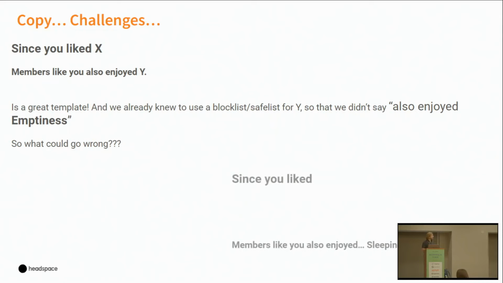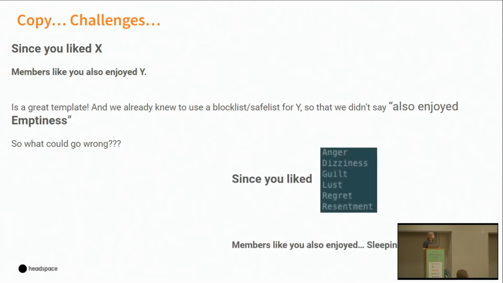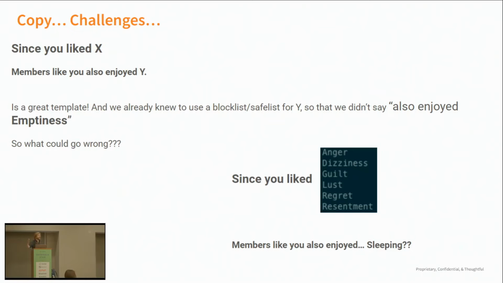Everything's perfect. How about, since you liked guilt, or since you liked anger? What we hadn't put in place when we first started designing this was censoring people's content complete history. Who would think about that? Who would say, I should censor what you have viewed from you? You viewed it, right? In fact, your specific need state at the moment is probably related to the things you've experienced. So how do we walk that tightrope of not serving inappropriate notifications while at the same time tying things to people's experience?